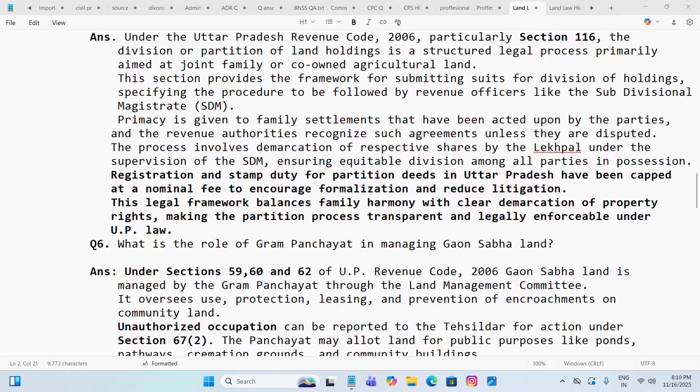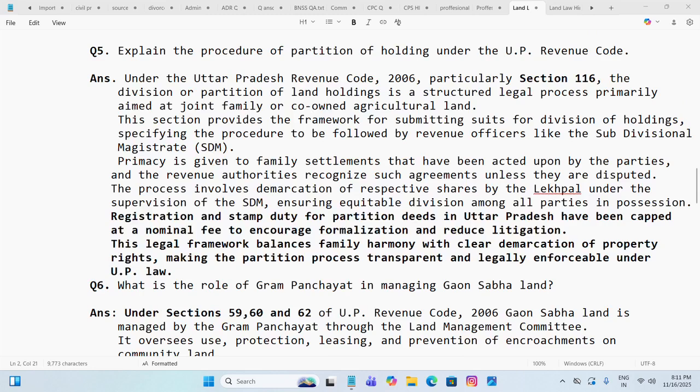This legal framework balances family harmony with clear demarcation of property rights, making the partition process transparent and legally enforceable under UP law. So this is about procedure of partition of holdings under UP Revenue Code 2006.